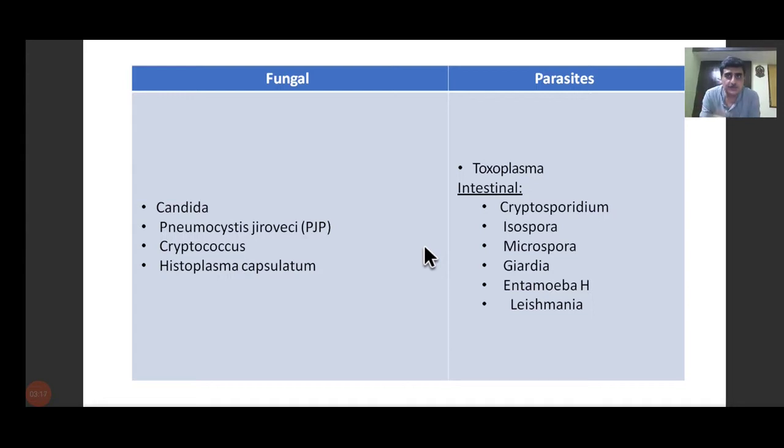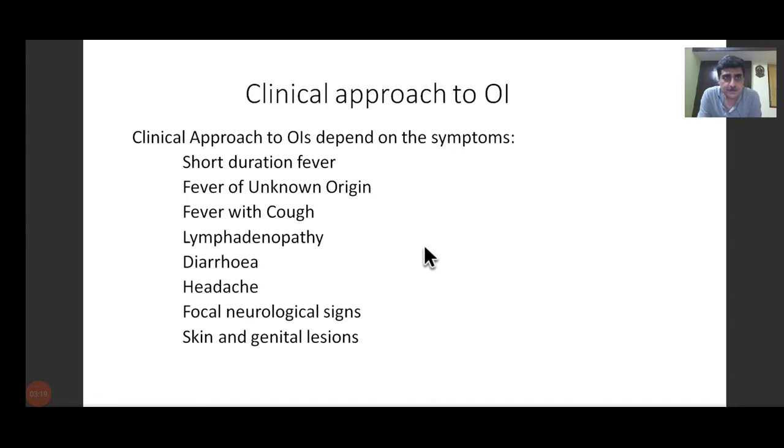So how do we approach a patient with opportunistic infection? Clinical approach to OI depends purely on the symptom presentation. It could be any of the following in a single presentation or multiple symptoms. For example, it could be short duration fever. It could be fever of unknown origin, like fever for more than 3 weeks and routine investigations are normal. Fever with cough, lymphadenopathy with or without any other symptoms, diarrhea with or without other symptoms, headache, focal neurological signs.